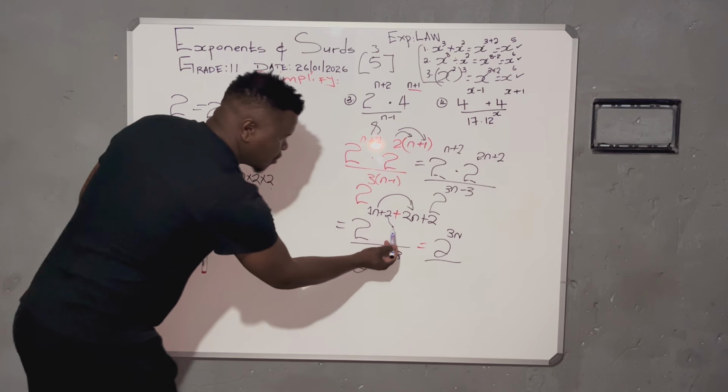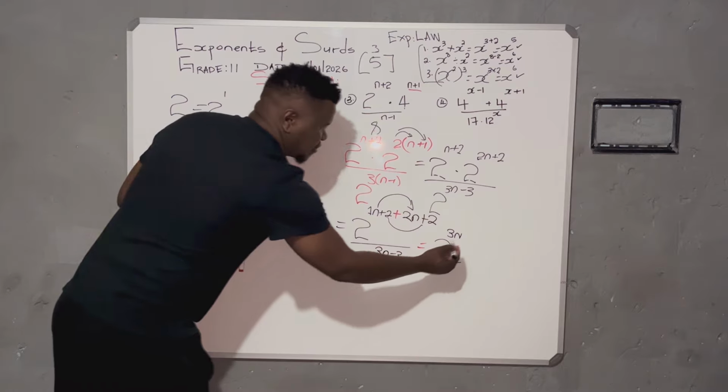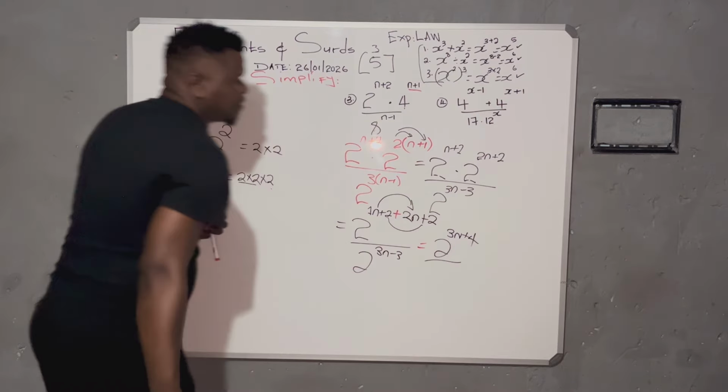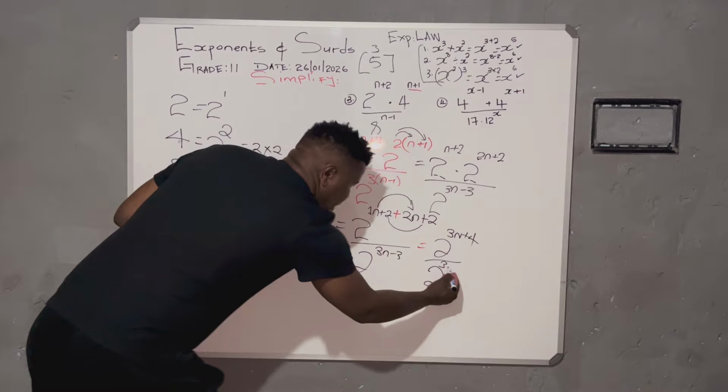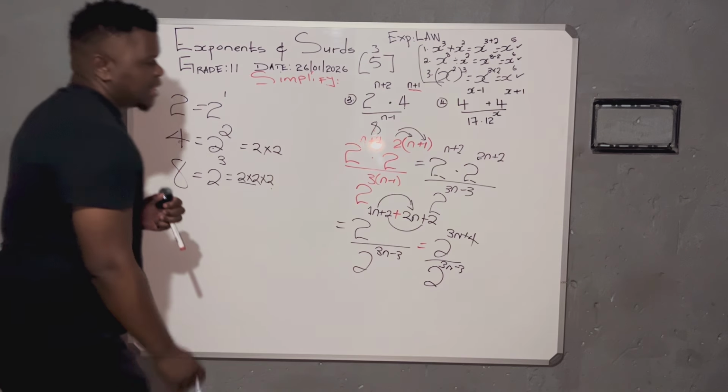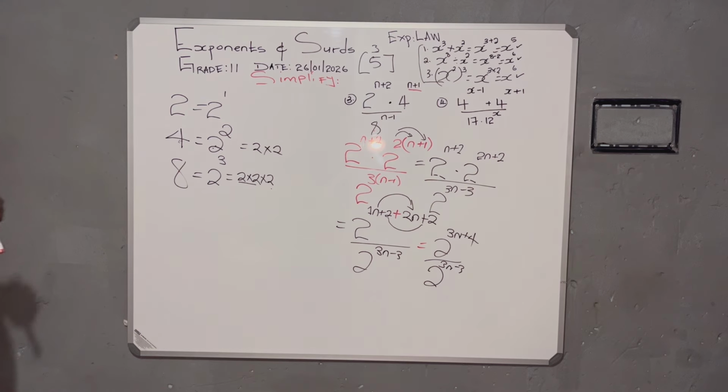Now we are having 2 plus 2. They're both positive, they add each other. That's going to give us a 4. Therefore, we are having our denominator, which is ready-made. We don't have to worry. Then that's 3 minus 3n.